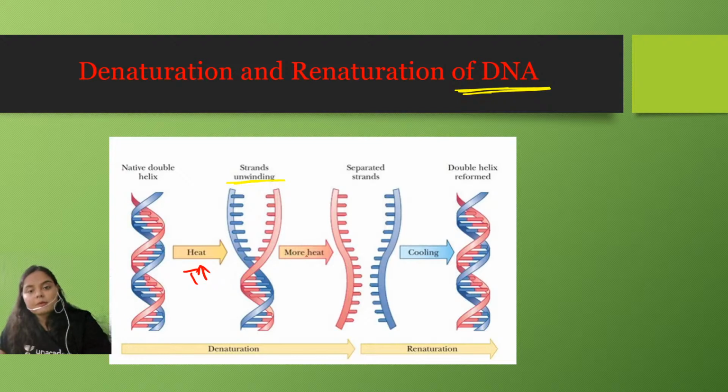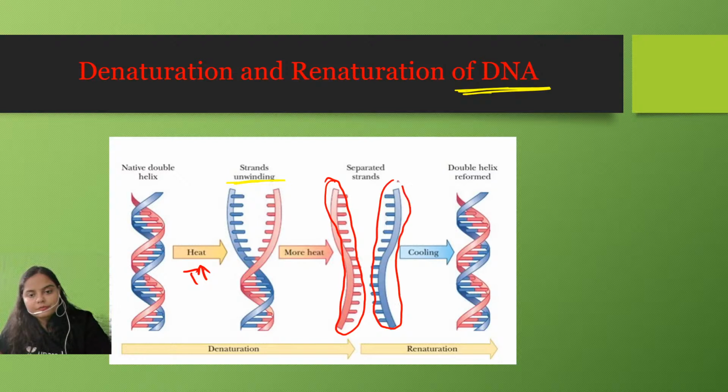And this property: if you continue to provide heat to the DNA molecule, ultimately both these strands will separate, and this phenomenon of separation of both strands of the DNA is denaturation of DNA. What happened? Both strands of DNA got separated. So this is one chain of nucleotides, this is another chain of nucleotides, and both are arranged anti-parallel to each other in the formation of a DNA double helix. But upon application of high temperature, both these strands separate, and this phenomenon is denaturation of DNA.